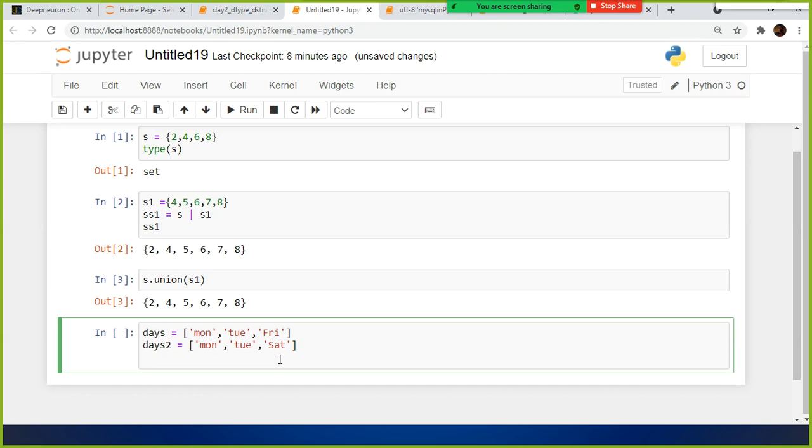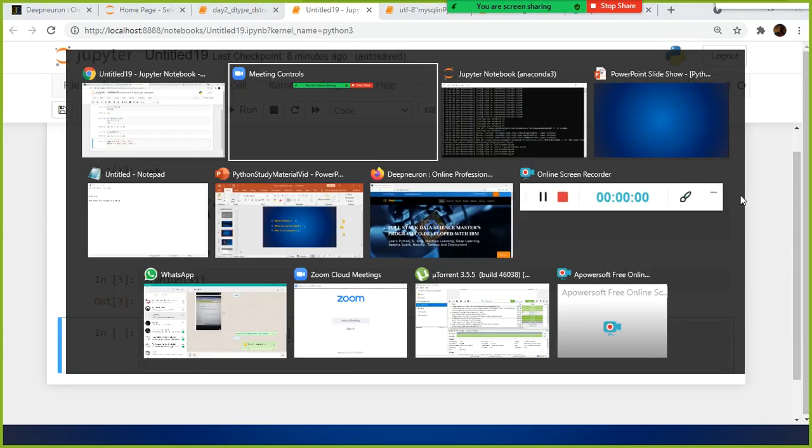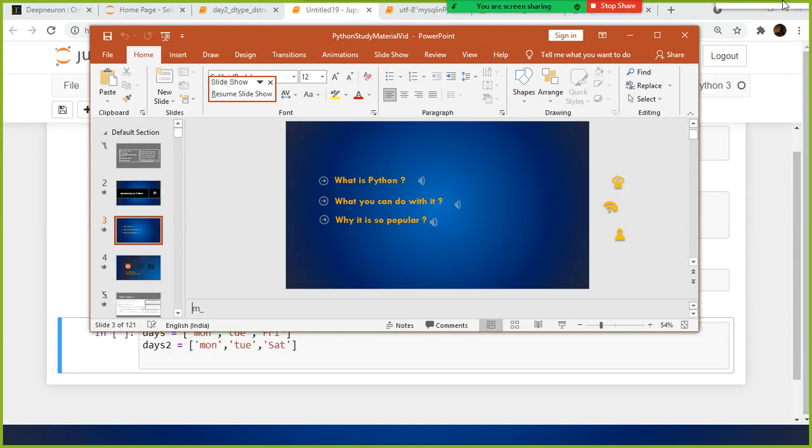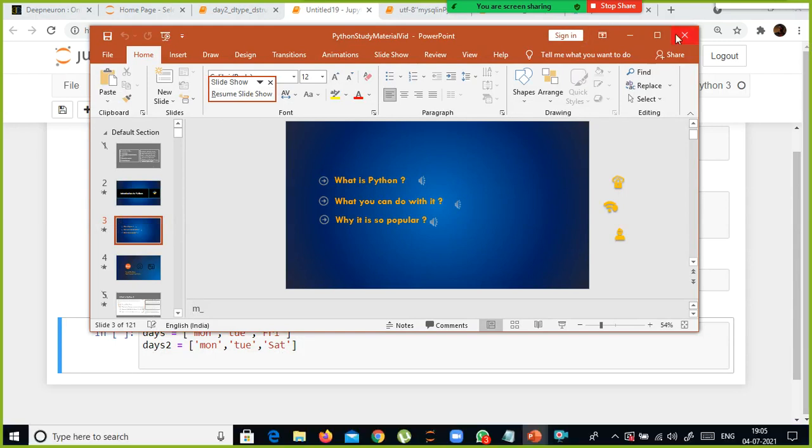So you remember in school time we studied the Venn diagram. You just remember the Venn diagram. Okay, you just keep that in mind. The Venn diagram, in the middle one is your this one, right? Let me just, I think in PowerPoint I can show you that.